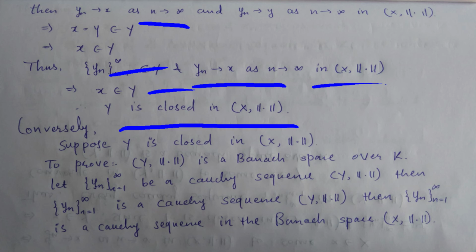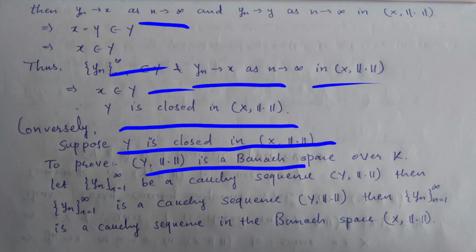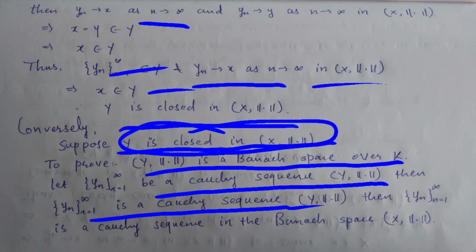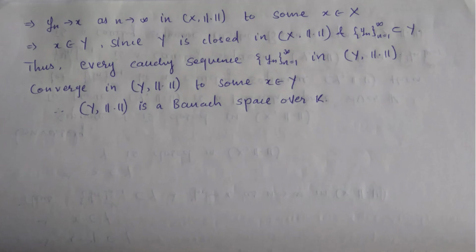Conversely, we have to suppose that Y is closed in this space, and prove that Y is a Banach space over K. So for that, use this hypothesis, that Y is closed in this space. So let the sequence yn be a Cauchy sequence in this space. Then a Cauchy sequence in this space is a Cauchy sequence in the Banach space, so a Cauchy sequence in the Banach space implies yn converges to some point x in X as n tends to infinity.